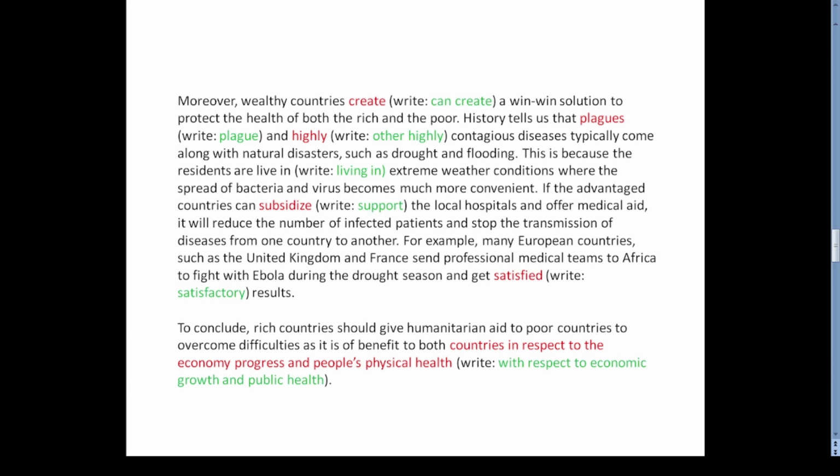So we can see that the student has used convincing ideas. In the first body paragraph, he explained how by offering help to poor countries rich nations can benefit themselves. In the second paragraph also he wrote about how they can protect their own citizens from deadly infections by offering medical support to countries coping with a natural disaster.